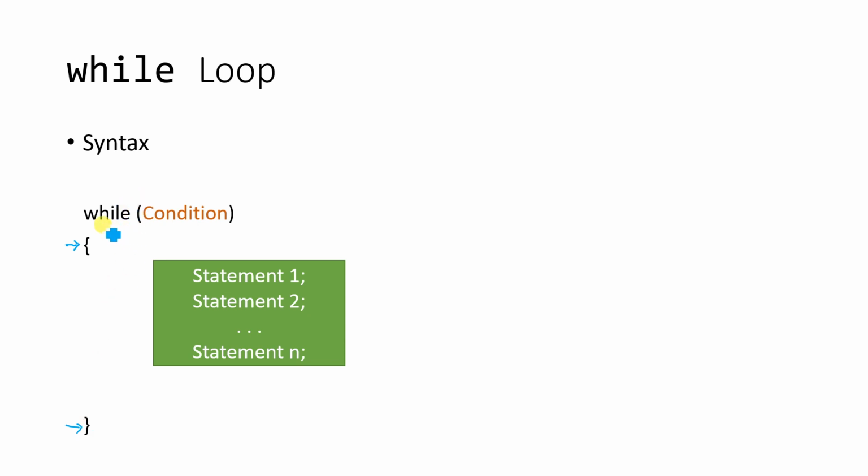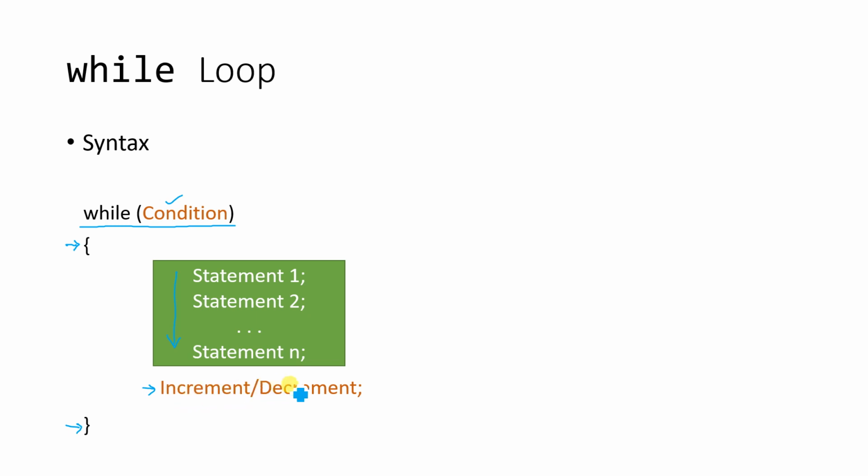To represent the control statement, it is written as while, and inside the brackets we need to write the condition. Until the condition is satisfied, these statements get executed. When the condition becomes false, the control will never enter the body and the statement execution will stop. To achieve this, at some moment the condition needs to become false so that the statements will not execute. How to achieve that? That will be achieved through the loop update statement, which is represented as increment or decrement.